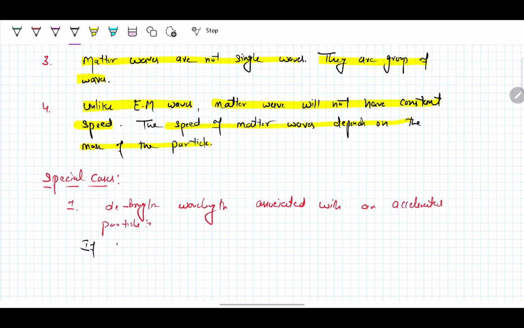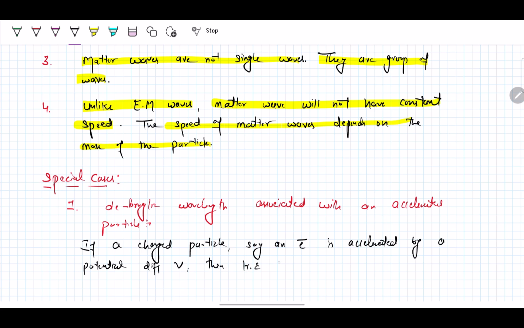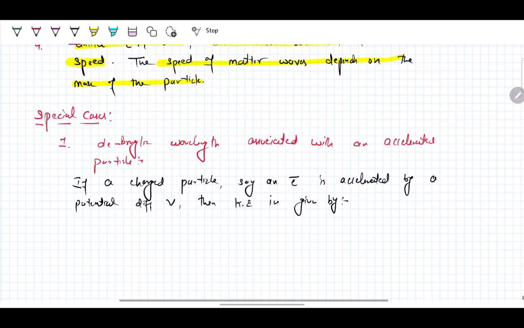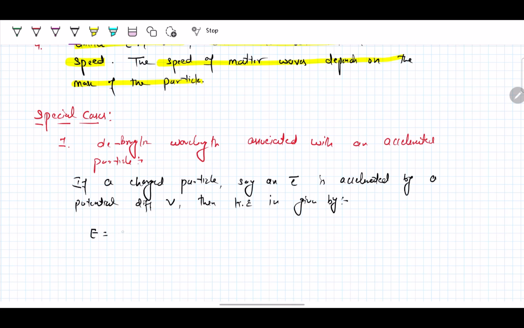If a charged particle, say an electron, is accelerated by a potential difference V, then the kinetic energy in this case is given by E equals eV, and we also know that kinetic energy equals half mv squared.